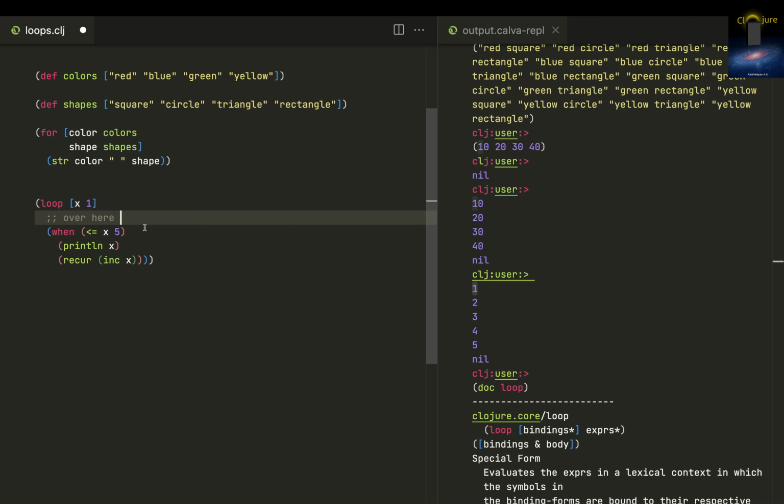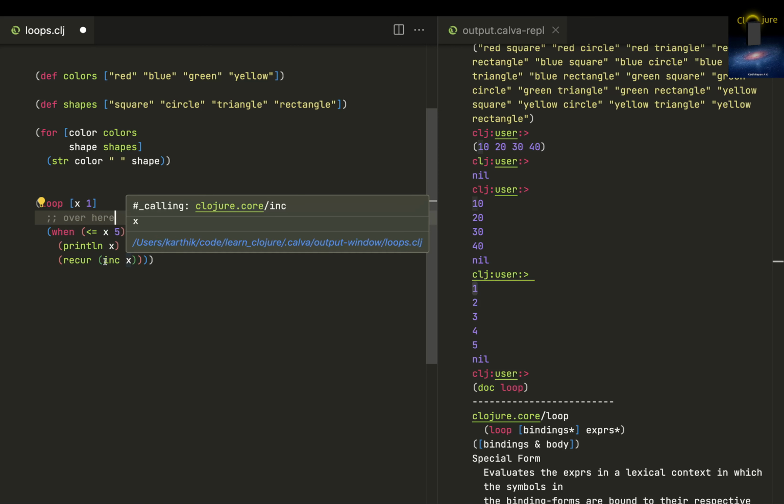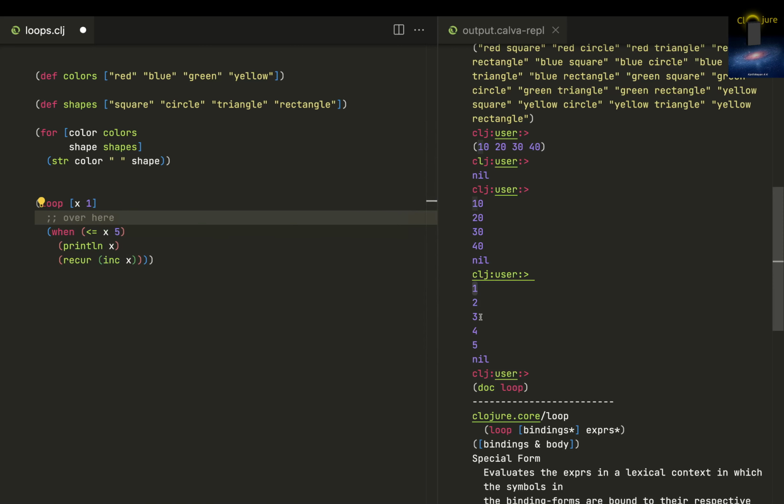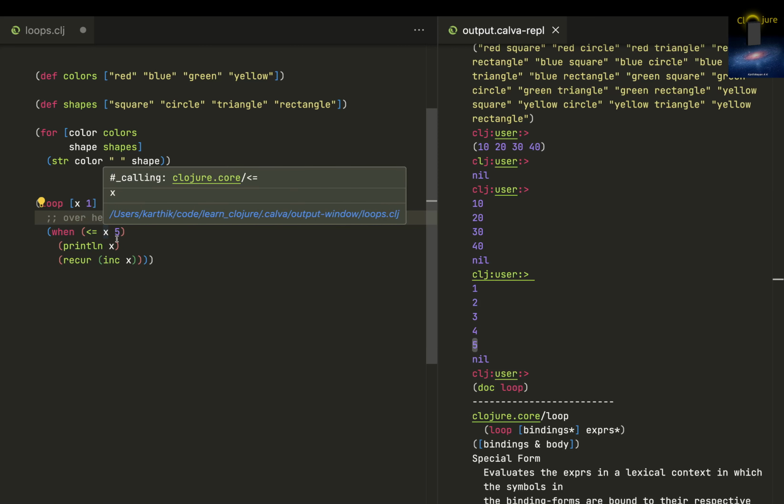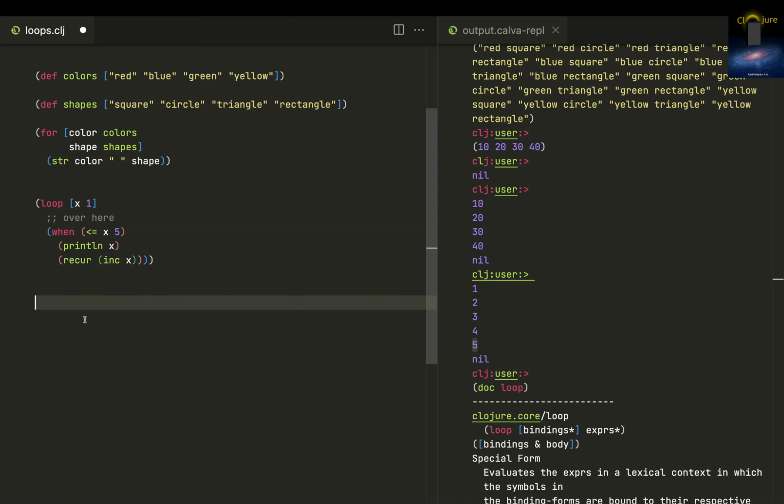I don't know whether we are really just going to the next thing, but for imagination this is good. So we are going over here. Since we have incremented, x will be 2 now. Of course 2 is less than or equal to 5, so it prints 2. Similarly, it will increment x to 3 and print 3, then prints 4, prints 5. When it's 6, it comes here, and 6 is definitely not less than or equal to 5. So it just exits. That's it, it just comes out. And once again, the loop returns nothing, or finally returns nil or something like that.